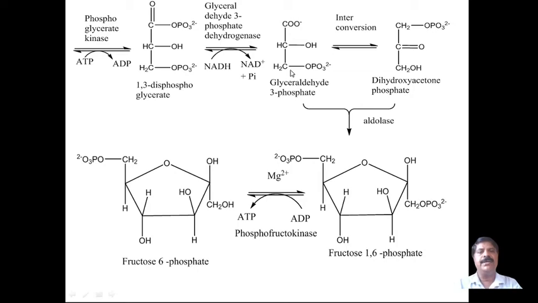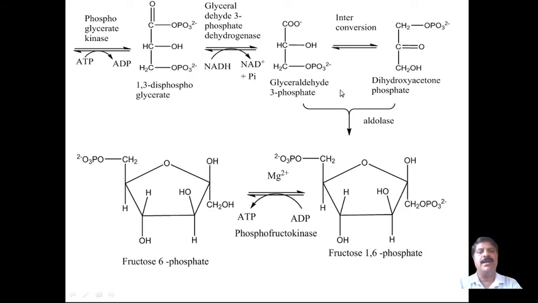Then it undergoes isomerization, an interconversion in which one position is changed to another, a rearrangement. Glyceraldehyde 3-phosphate undergoes interconversion to form dihydroxyacetone phosphate.